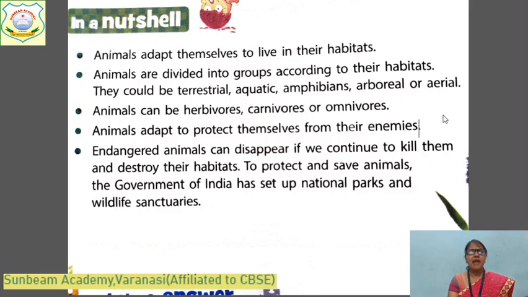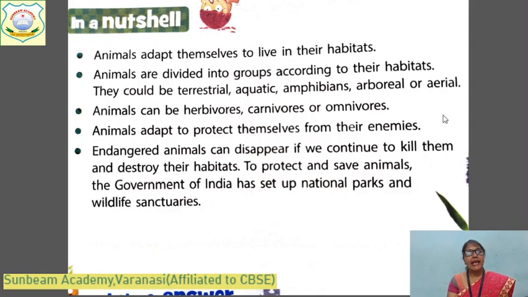And children, some animals which are going to disappear are called endangered animals. They can disappear if we continue to kill them and destroy their habitat. Nowadays, human beings are killing them to sell their body parts. It is very, very bad.